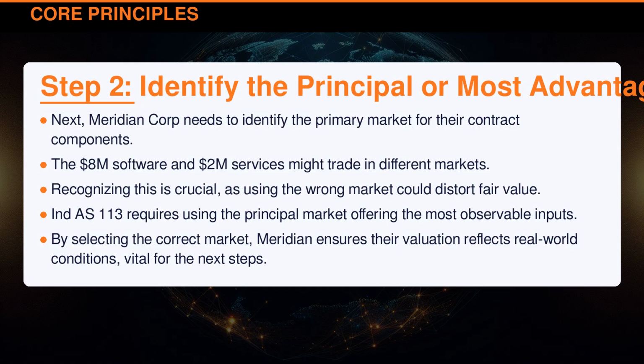Next, Meridian Corporation needs to identify the primary market for their contract components. The $8 million software and $2 million services might trade in different markets. Recognizing this is crucial, as using the wrong market could distort fair value. Indian Accounting Standard 113 requires using the principal market offering the most observable inputs. By selecting the correct market, Meridian ensures their valuation reflects real-world conditions, vital for the next steps.